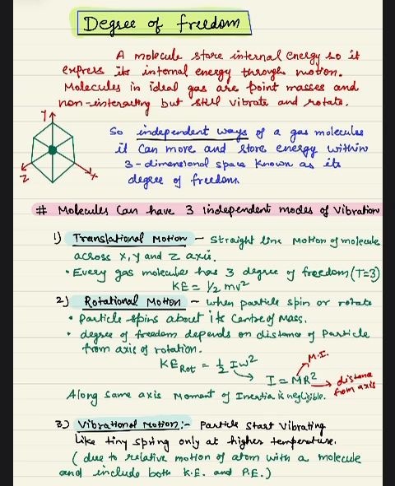So what is the definition? The independent ways in which a gas molecule can move and store energy within three-dimensional space is known as degree of freedom. For example, a human being: how can it move? Right, left, up and down, backward and forward. So it also has 3 degrees of freedom. In the same way, a molecule can also have 3 degrees of freedom.